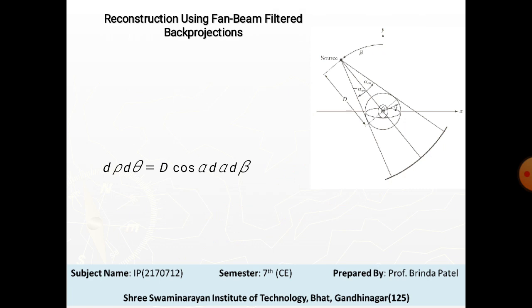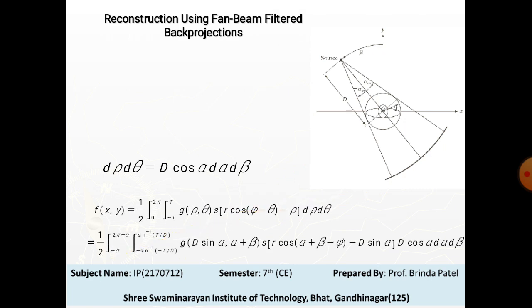This equation can be simplified further. Note that the limits of minus alpha to 2 pi minus alpha for beta span the entire range of 360 degrees. So letting P of alpha, beta denote a fan beam projection, it follows that P of alpha, beta is equal to g of sigma, theta, and the equation reflects these observations.